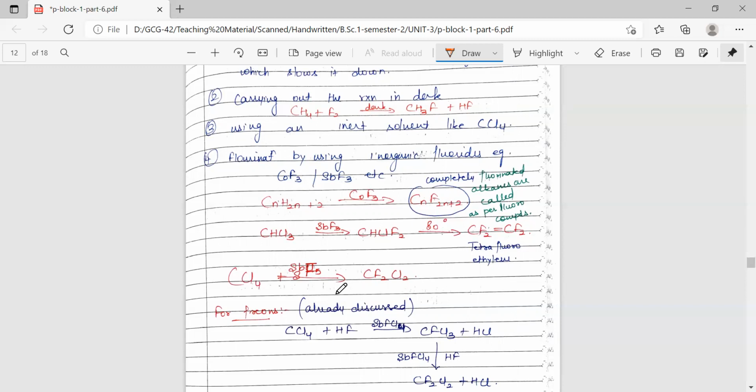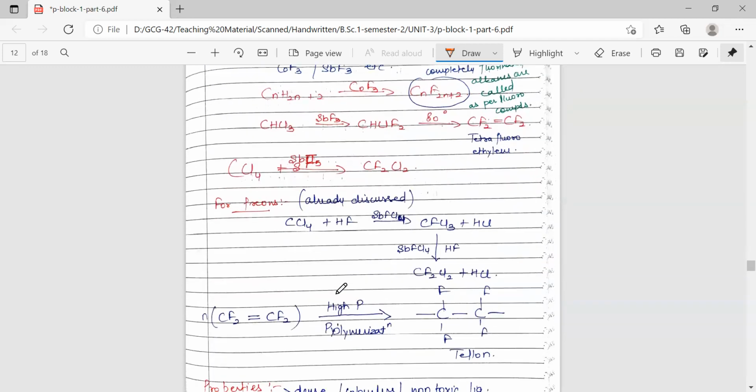Also, the formation of freons, these are one of the categories of fluorocarbons. These are very important. These are prepared from CCl4 by the fluorination of CCl4 using the antimony compound itself. The main freon which is used is CF2Cl2, which is dichloro-difluoromethane. It is prepared by the treatment of CCl4 with HF in the presence of this catalyst. So we'll get the corresponding chlorofluorocarbons.